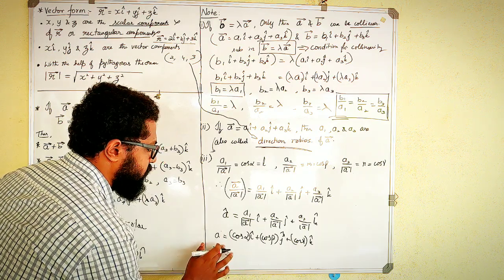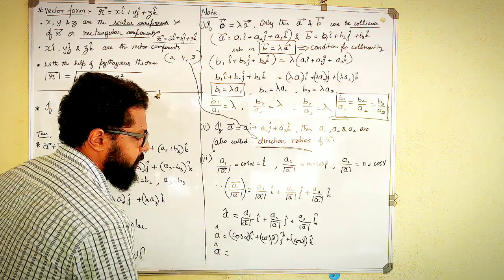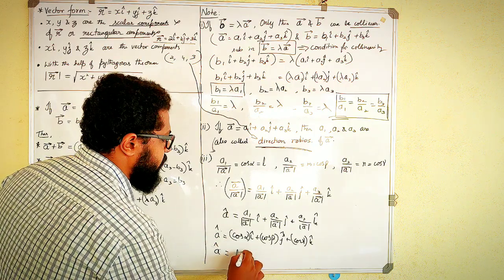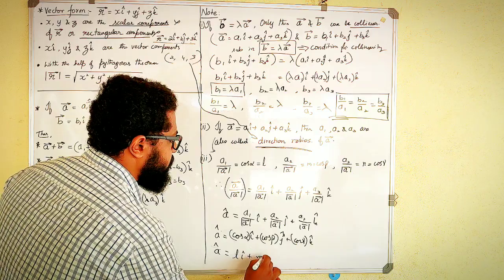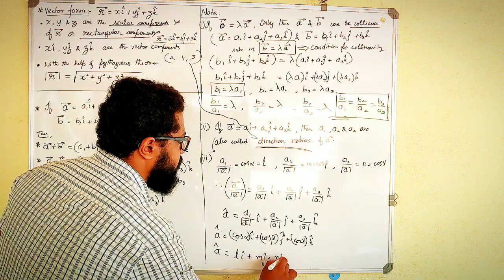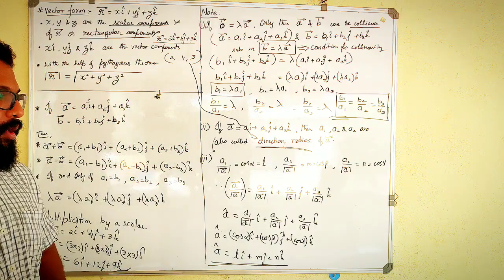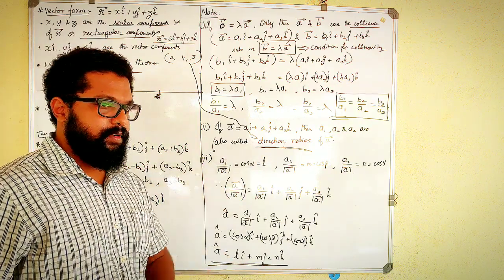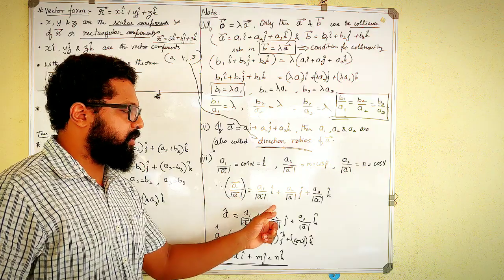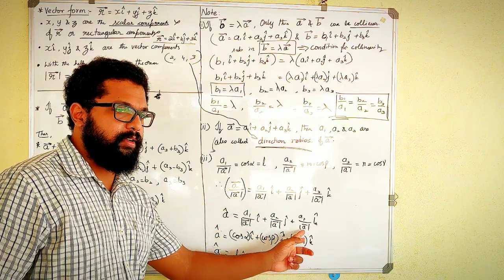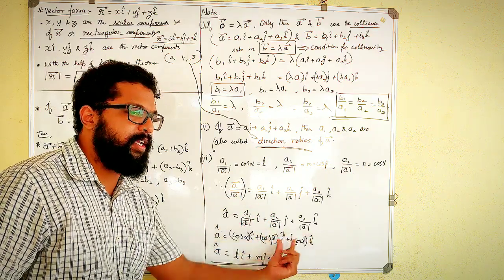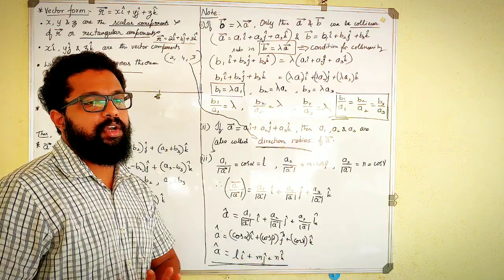Sorry, this is not A vector, this is A cap. Also, l i cap, m j cap and n k cap. So you can see that if you need to find the direction cosines of a vector, convert that vector into its unit vector, and the components of the unit vector are the direction cosines.